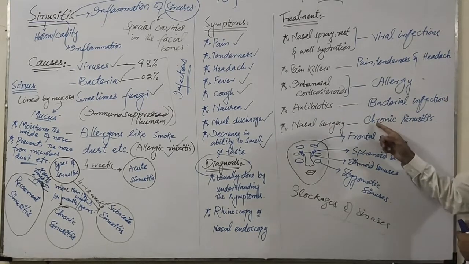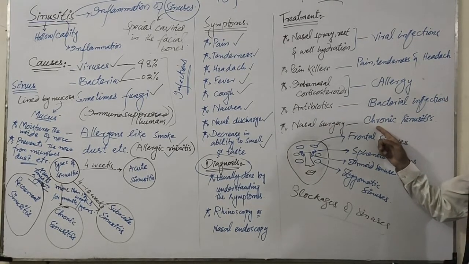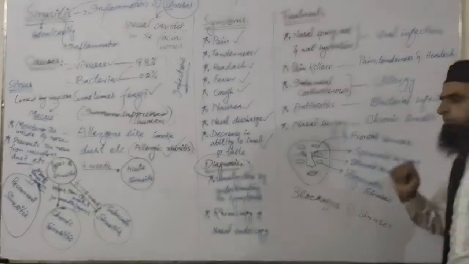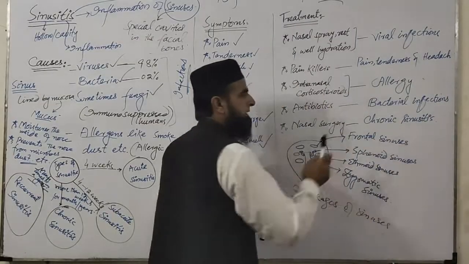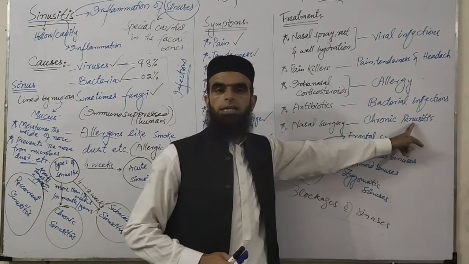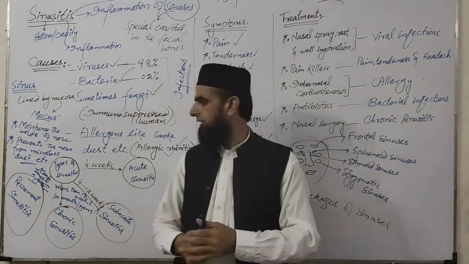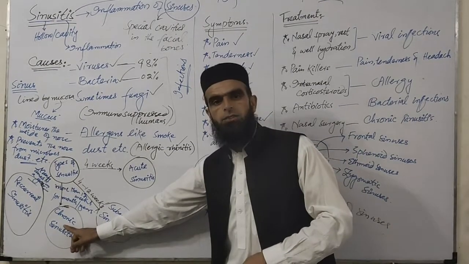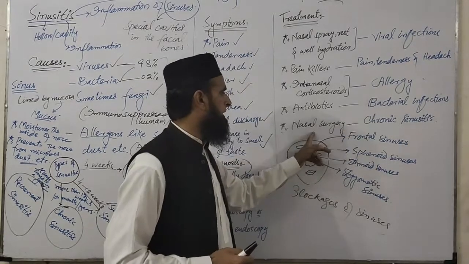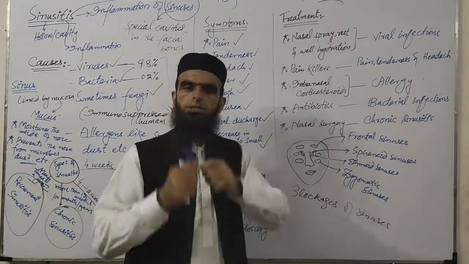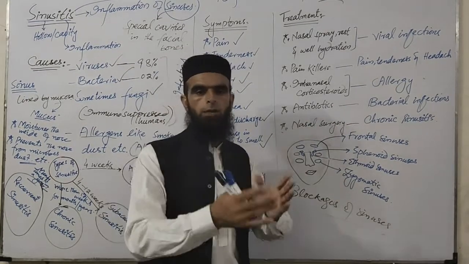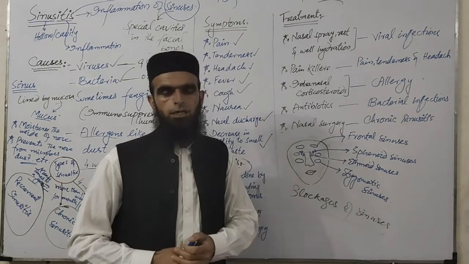And if the condition is very severe and lasts for many years, meaning if it is chronic sinusitis, then in that case nasal surgery can also be done, with the help of which the treatment can be done.